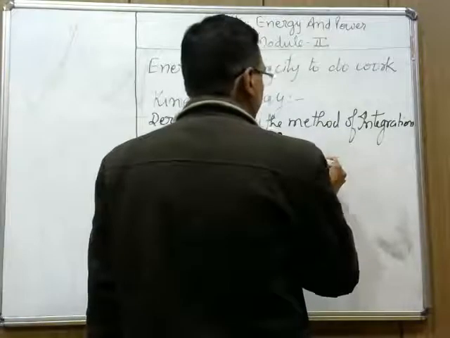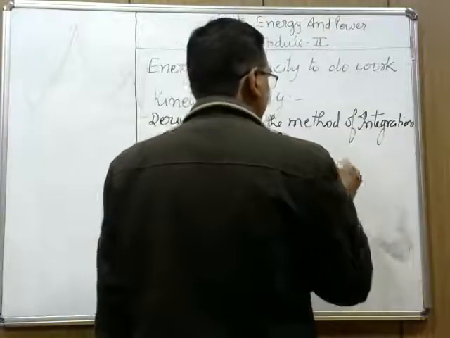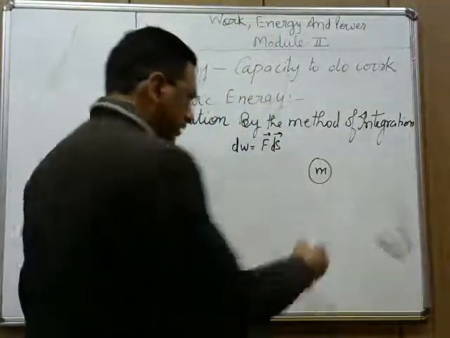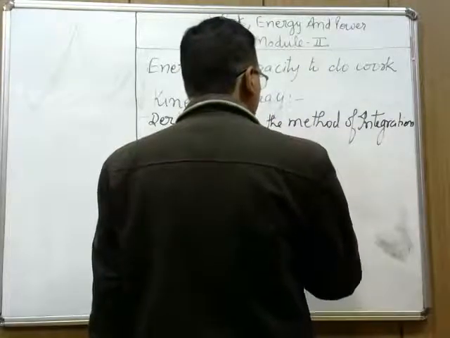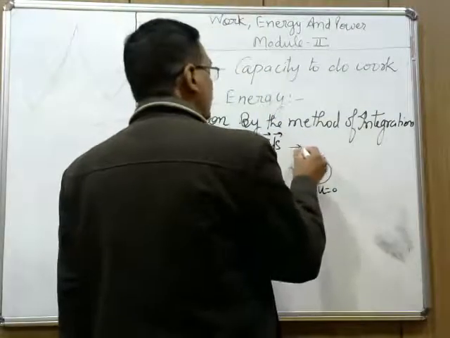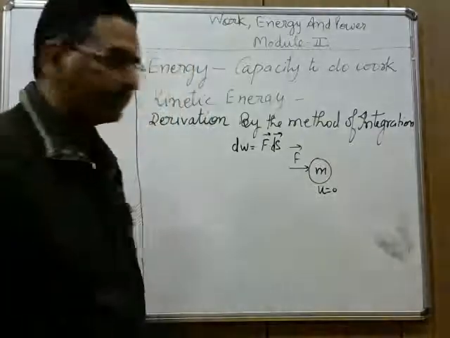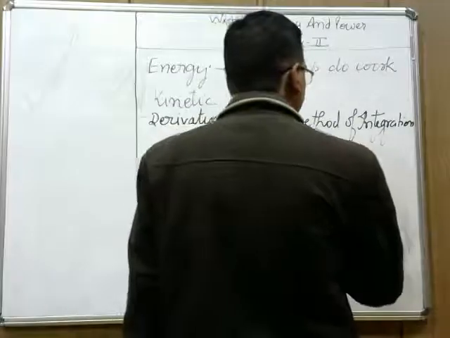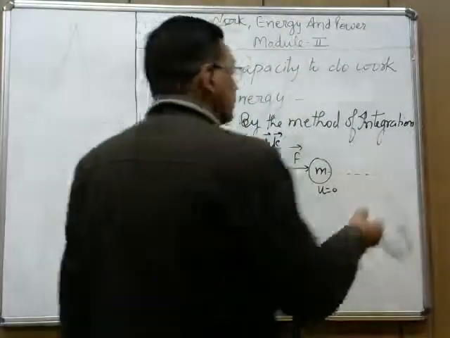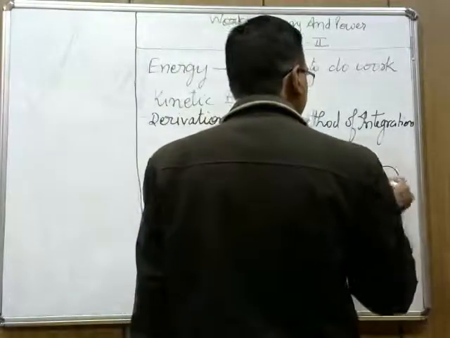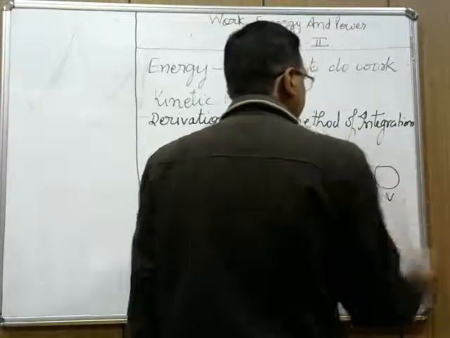See, the situation is like this. The body is initially at rest. A force is applicable. This force is a variable force, and as the body goes on moving, the force is also varying. It has reached up to here where the velocity becomes v.